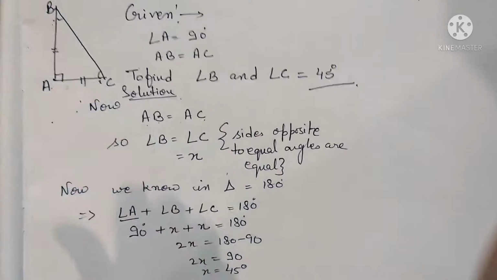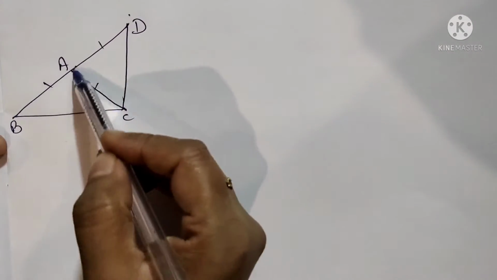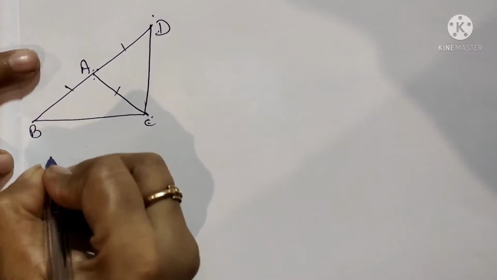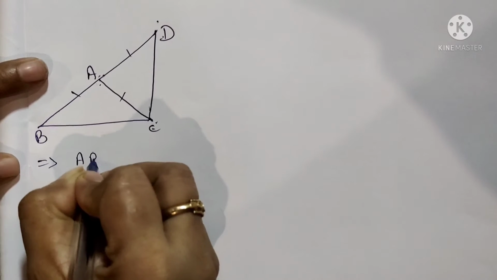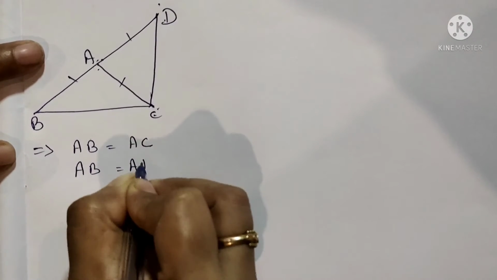Now question is solved. Now from the question we get a figure like this in which AB is equal to AC and AC is equal to AD. That means we have AB is equal to AC, it is given. AB is equal to AD, this is given.